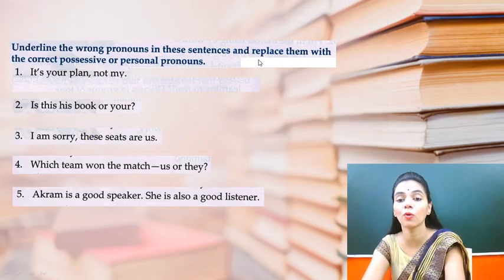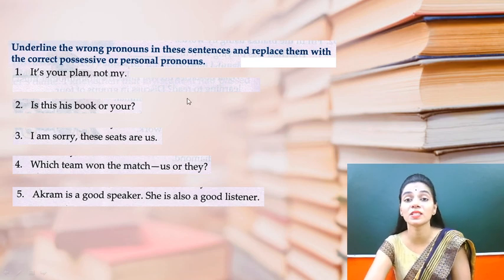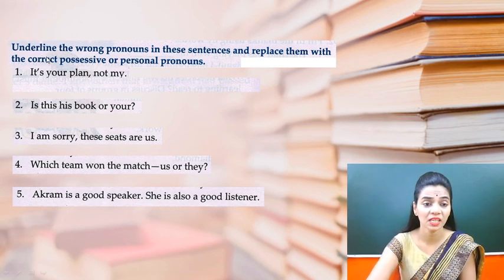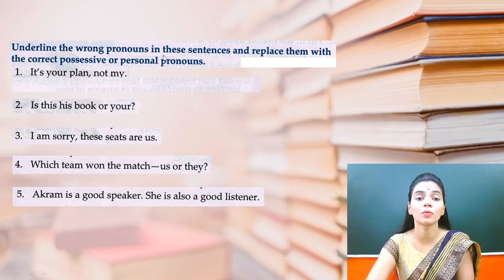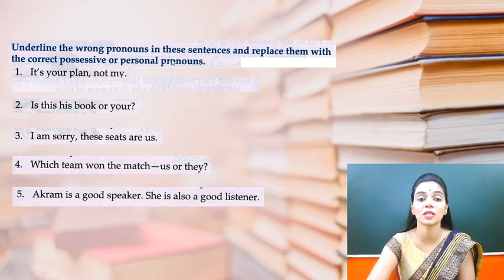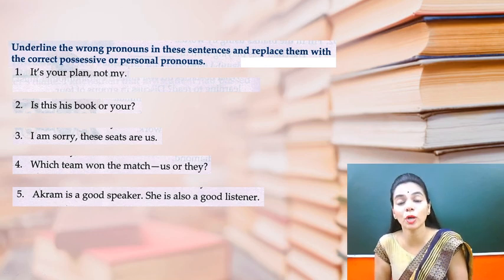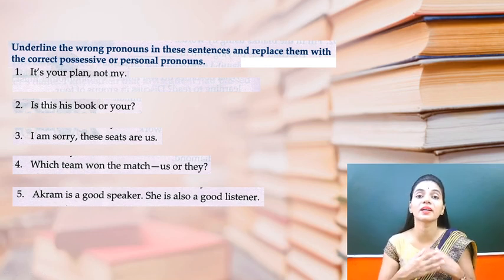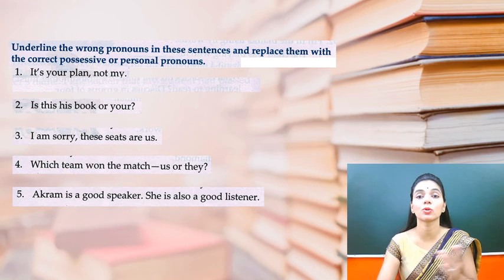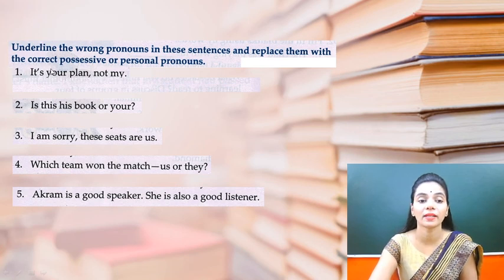Okay, now we'll go for an exercise so that you can understand the personal and possessive pronouns more clearly. Underline the wrong pronouns in this sentence and replace them with the correct possessive or personal pronouns. So they have given us some sentences and they have used wrong pronouns. उन्होंने गलत pronoun use किया है और हमको उसको correct करके we have to write the right sentence. So let us go for the first sentence. It's your plan, not mine. So it's your plan, right?